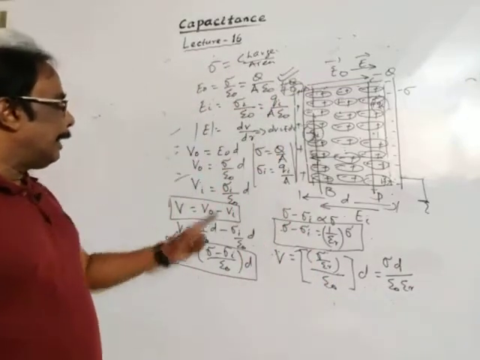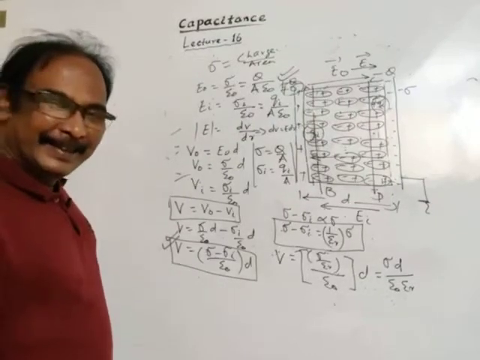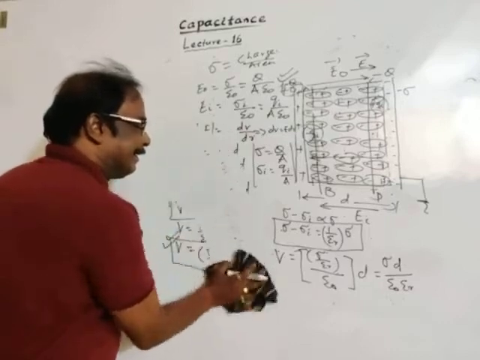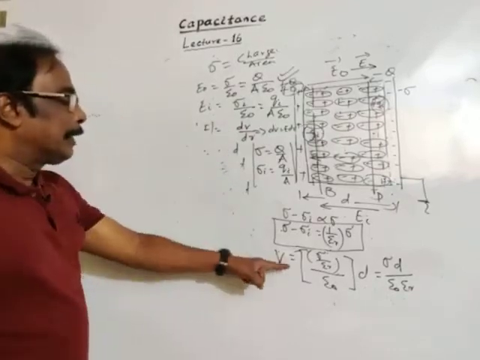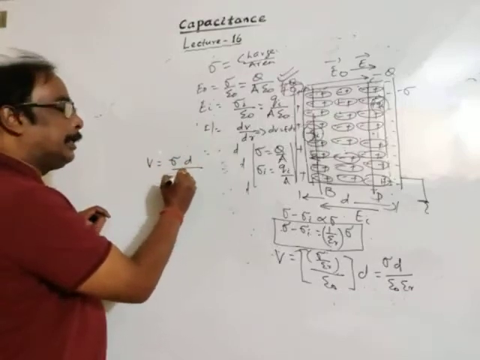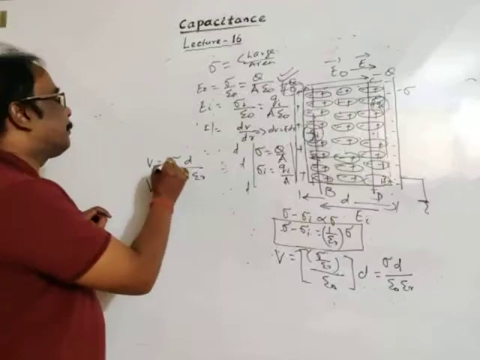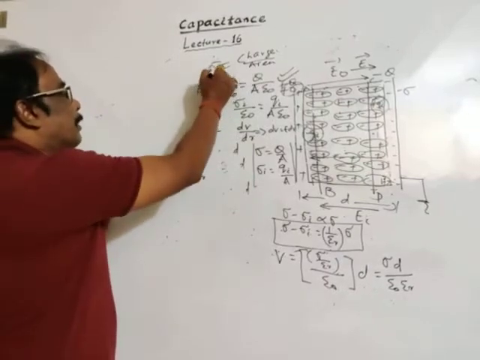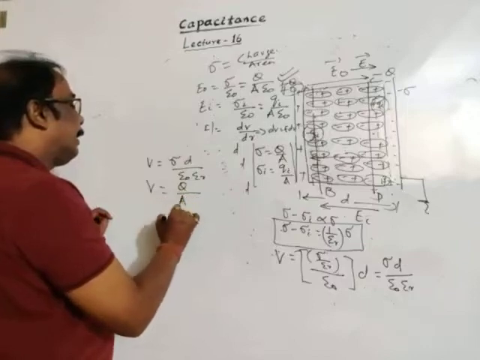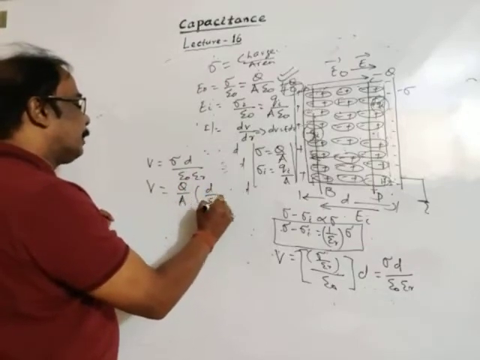Will I erase this part now? Okay. Take a screenshot, or pause the video and write. So now potential difference is sigma into D divided by epsilon naught into epsilon r. Then potential difference, original charge density, charge upon area, Q by A, into D by epsilon naught epsilon r.